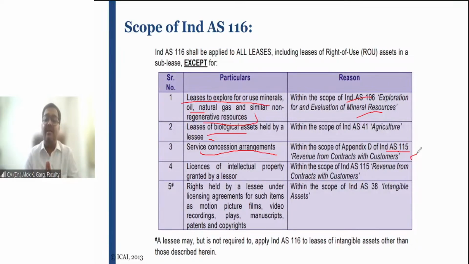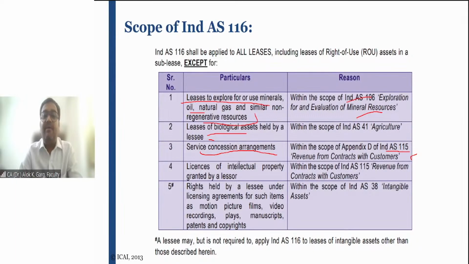Probably you guys have had a session on IND AS 115. Have you guys completed IND AS 115 or is it still pending? Whether IND AS 115 is already covered or not covered? Not covered or covered?